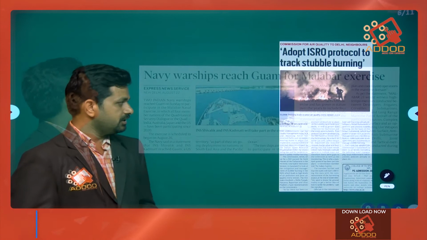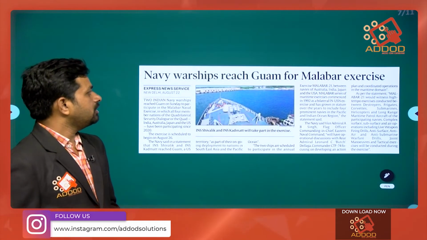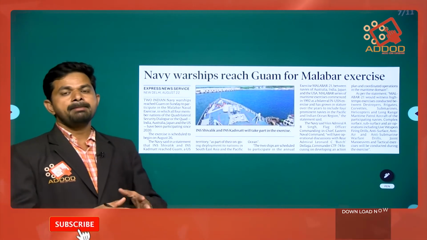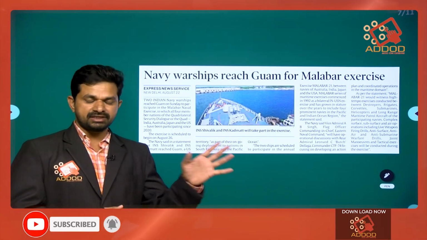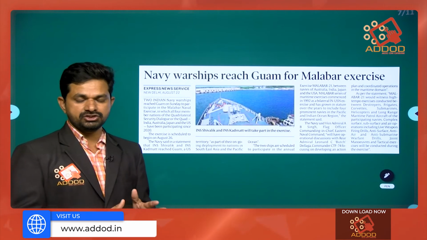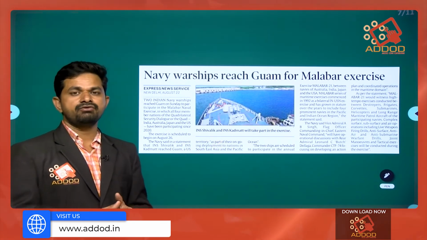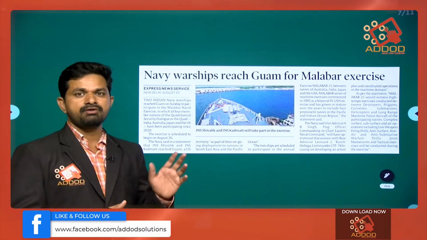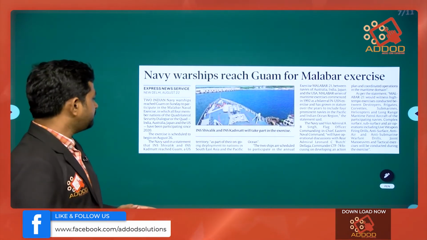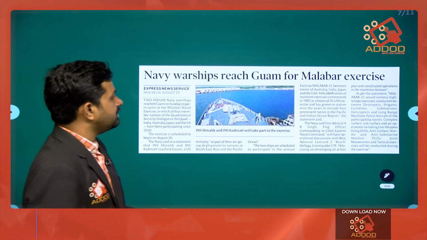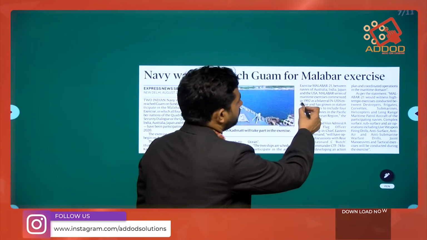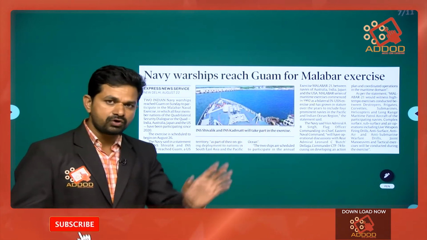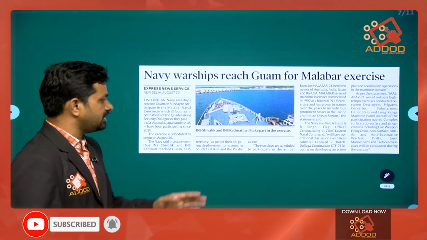Navy warship reaches Guam for Malabar exercise. What is the Malabar exercise? Malabar is a naval exercise under friendly relations, and what are the countries involved? India, Japan, Australia, USA. These are the 4 countries involved. When did this start? This started in 1992 as a bilateral exercise between India and USA, and now there are 4 countries involved in this naval exercise.